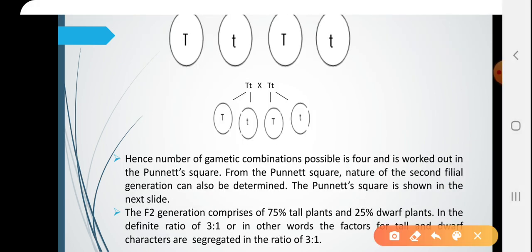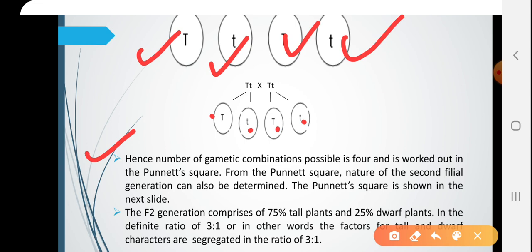Capital T small t, capital T small t, these are the F1 generation, and each will produce two types of gametes, capital T and small t. So, 2 into 2, 4, 4 offspring can be got. Hence, the number of gametic combinations possible is 4, and it is worked out in the Punnett square.